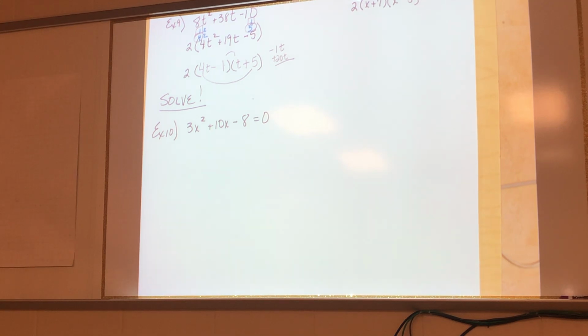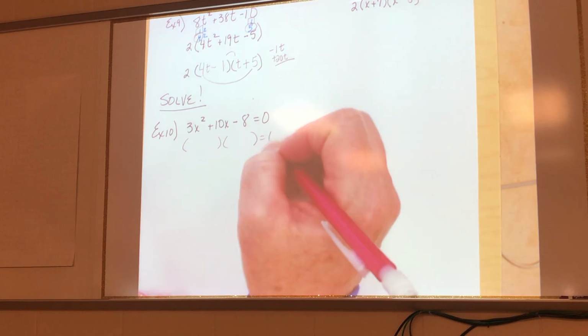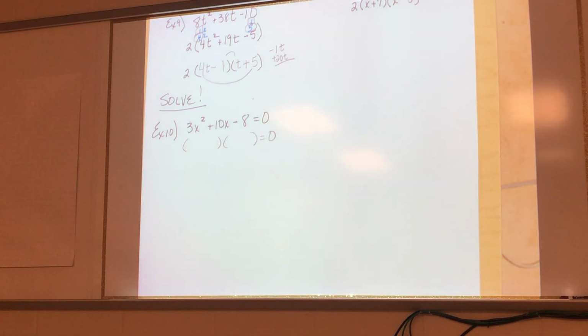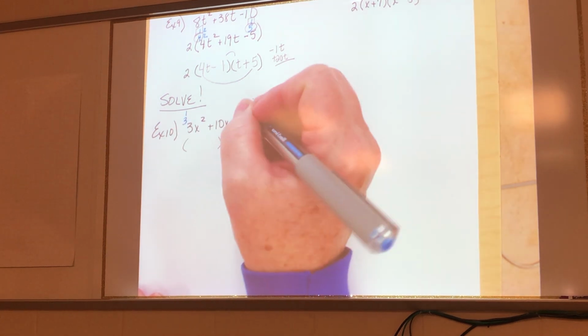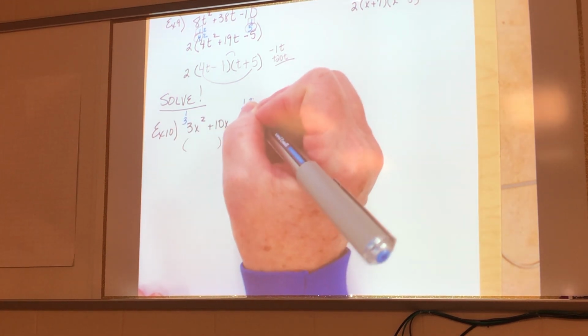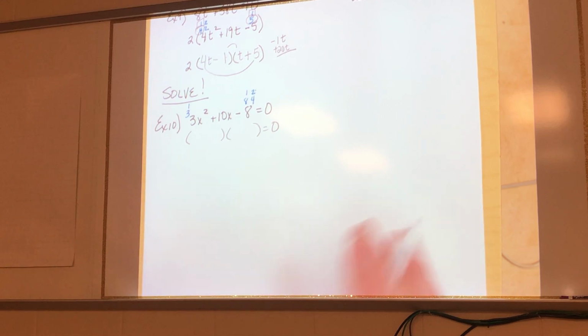All right? So now we're going to just factor like this. Okay? I'm going to list my factors up here. 1 and 3. 1 and 8, and 2 and 4. 3 and nothing, and 4 and 2. Okay? Do you like it when I do it in my head? Yes or no? Not really? Okay, so I'm not going to do this one in my head. If you want to do it in your head, you can, but if you don't like it, people, you can just guess and check. All right?